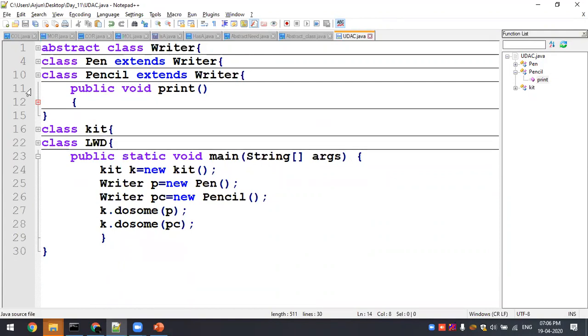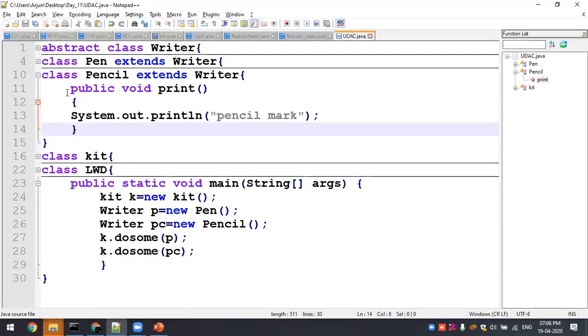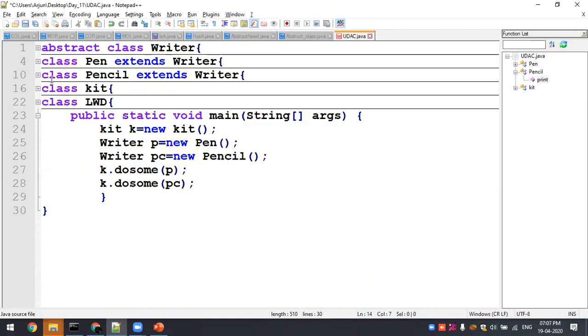So now I'm going to explain what the program is actually going to tell. Fine, so let me go ahead with the LWD class. LWD is going to have a main method. Inside I'm just creating an instance for kit. Kit is a class. Inside kit you will be having a writer, a scale, a geometry box or any boxes, right? Inside you will be having a pen or pencil. So that kind of box I am just holding.